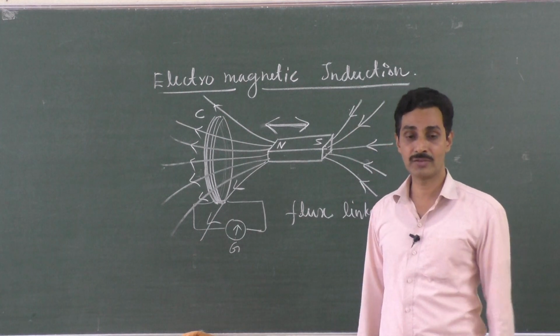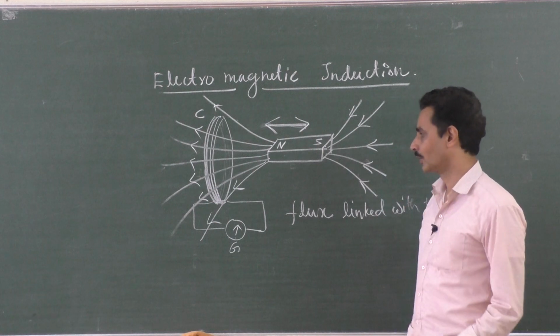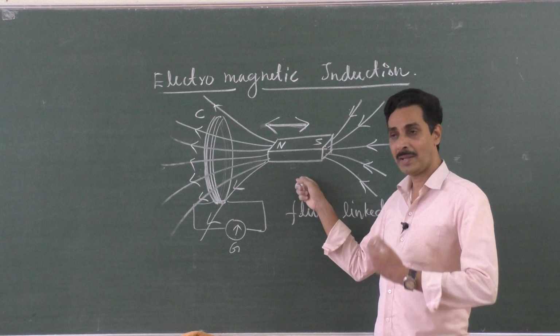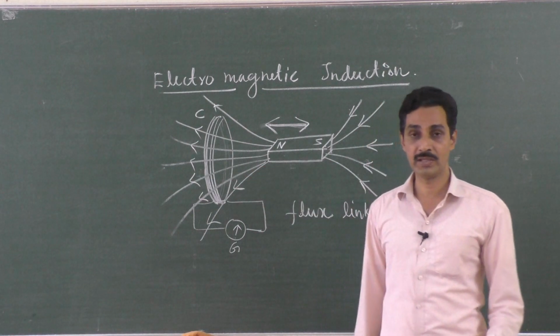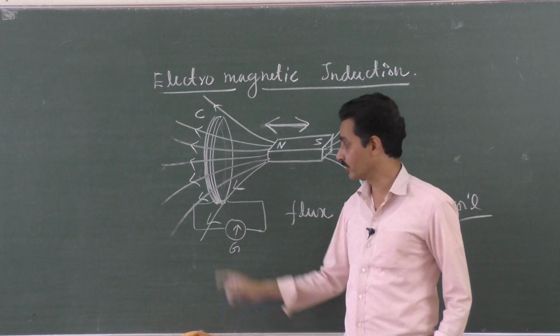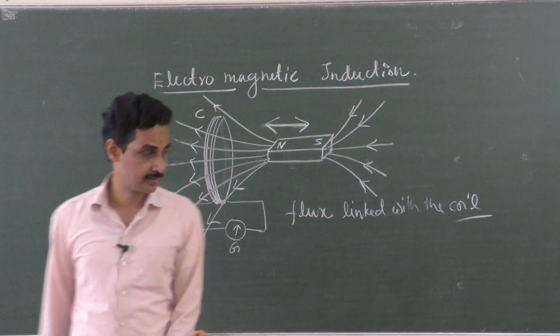That can produce a current. So they have some relationship. So whenever a closed coil connected to a galvanometer is kept very close to a magnet, and if the magnet is moved towards the coil and away from the coil, we get a deflection in the galvanometer, indicating that there is a current in the closed circuit or coil, and that current is called induced current.